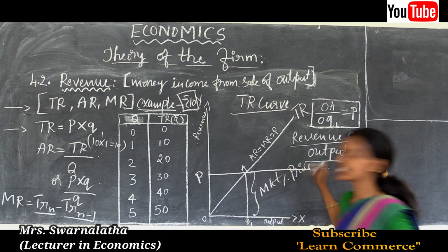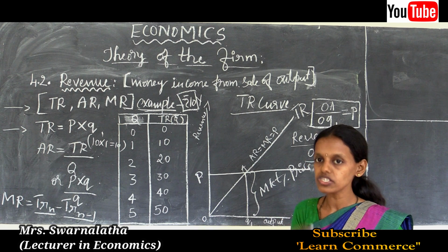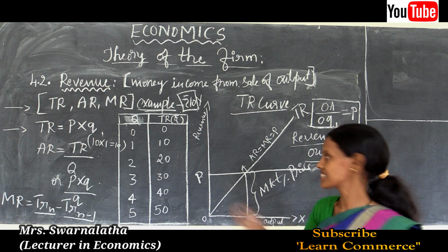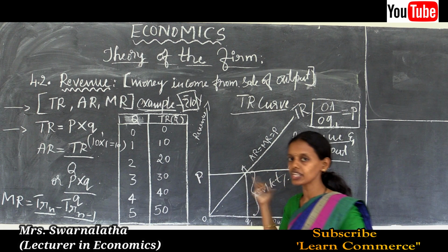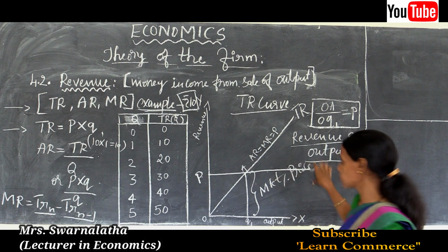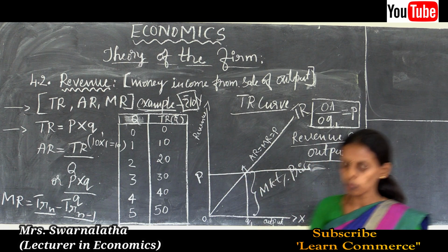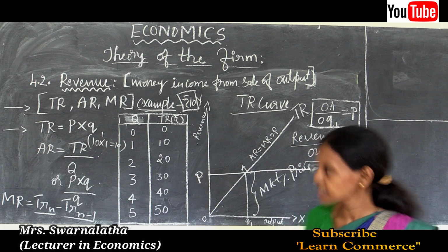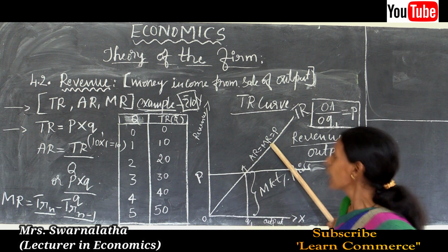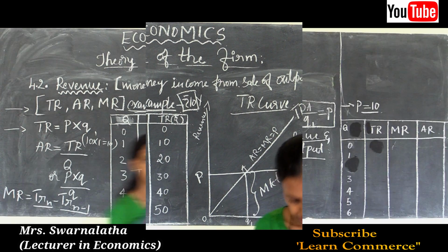Why is this a horizontal straight line? Because price always remains constant under the perfectly competitive market. Prices are fixed. There are no variations or changes in the prices. Thus price remains constant. This is the price line of a perfectly competitive market. Thus, here average revenue is always equal to marginal revenue, and marginal revenue is equal to the market price.